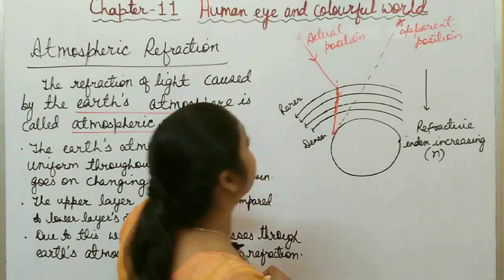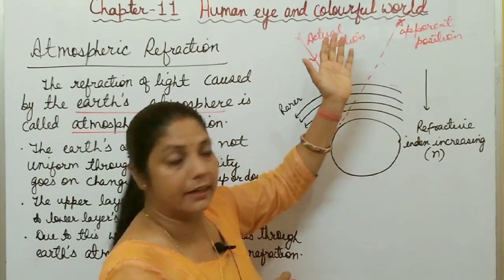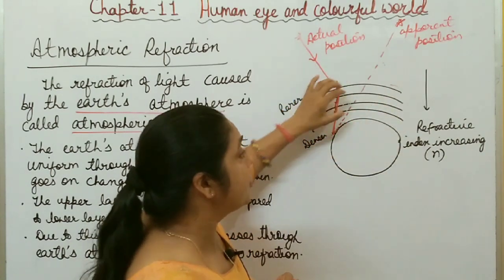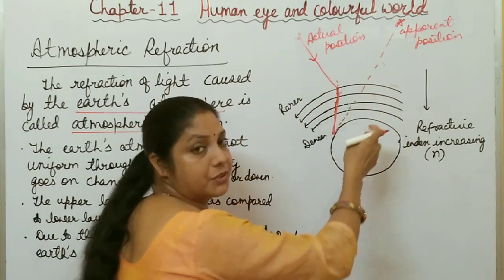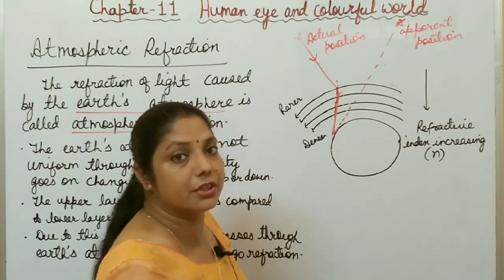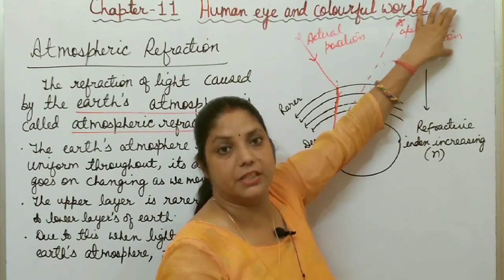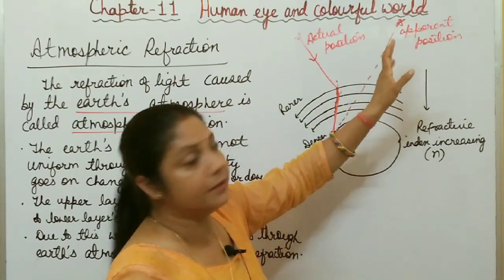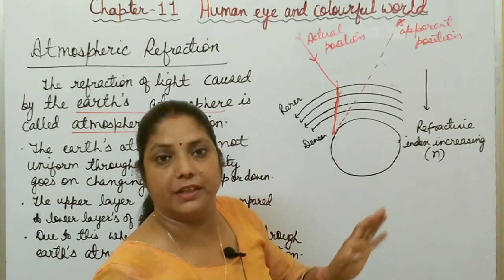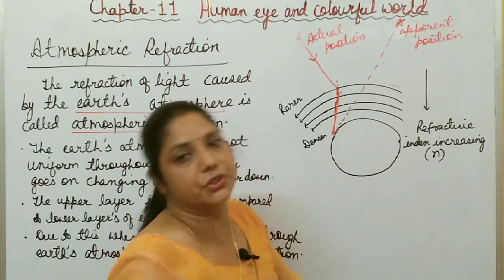So due to atmospheric refraction, the position of the object changes. Also, the temperature of different layers of the atmosphere changes with time. So due to change in temperature with time, this apparent position is also not fixed. It also changes with time.